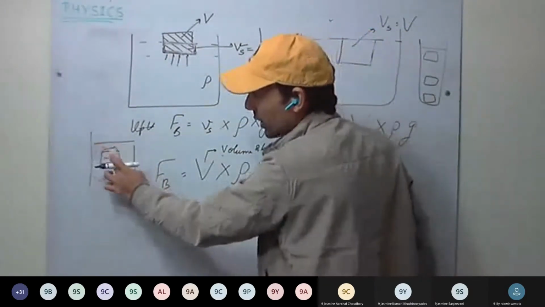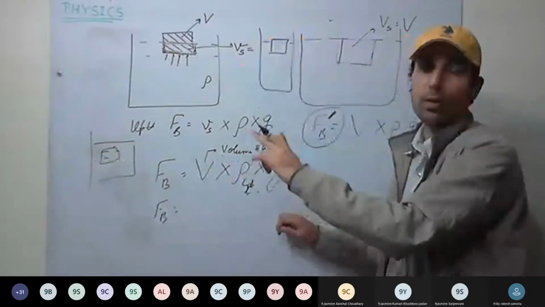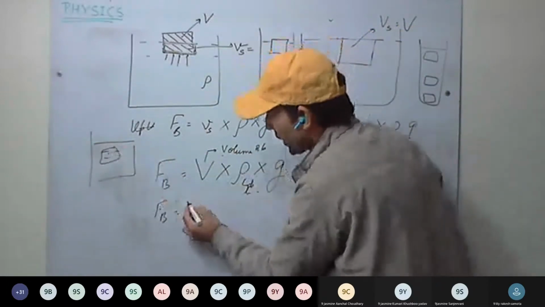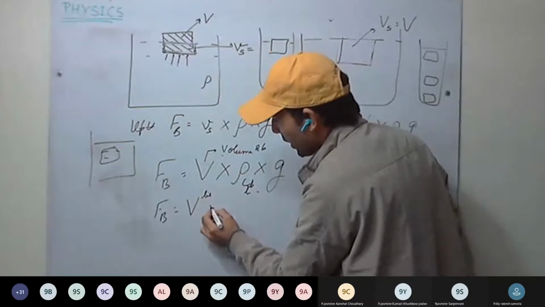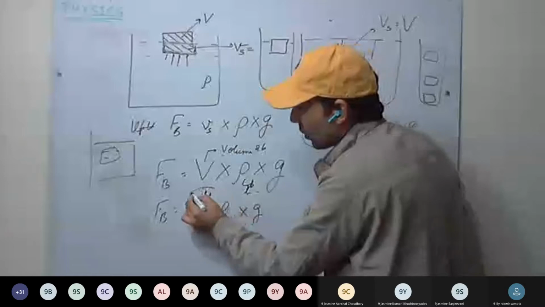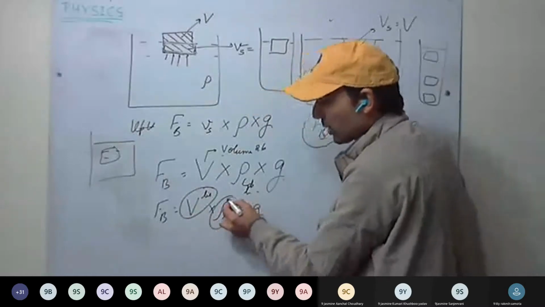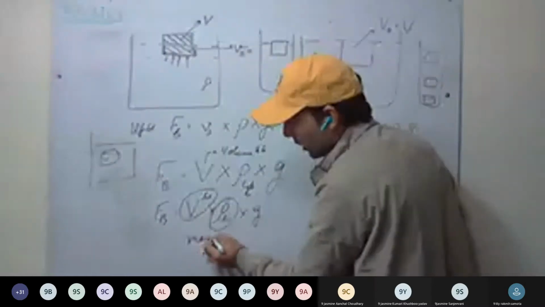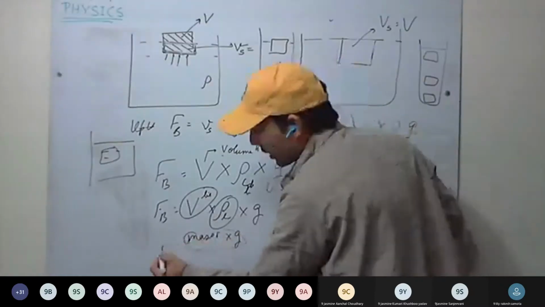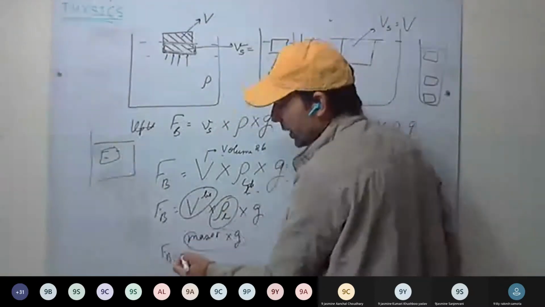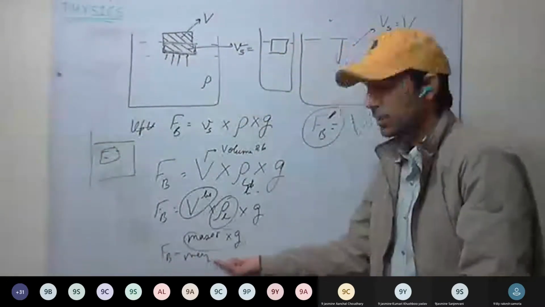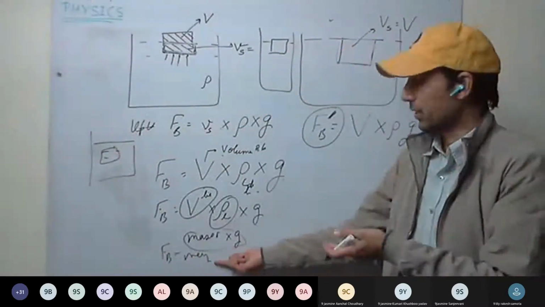When we immerse the body, it displaces an amount of water equal to its volume. So we can write it as volume of the liquid into density of the liquid into acceleration due to gravity. Volume of the liquid into density of the liquid is equal to the mass of the liquid. Mass of the liquid into acceleration due to gravity will be the weight of the liquid. So the buoyant force that is applied is equal to the weight of the liquid. That is, what is the weight of the liquid displaced?